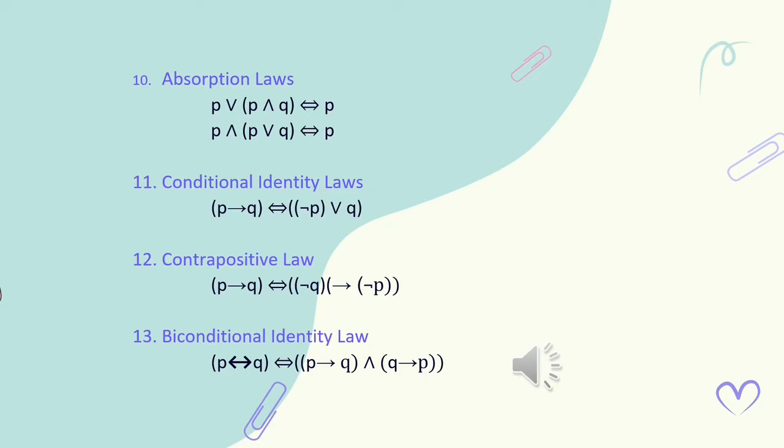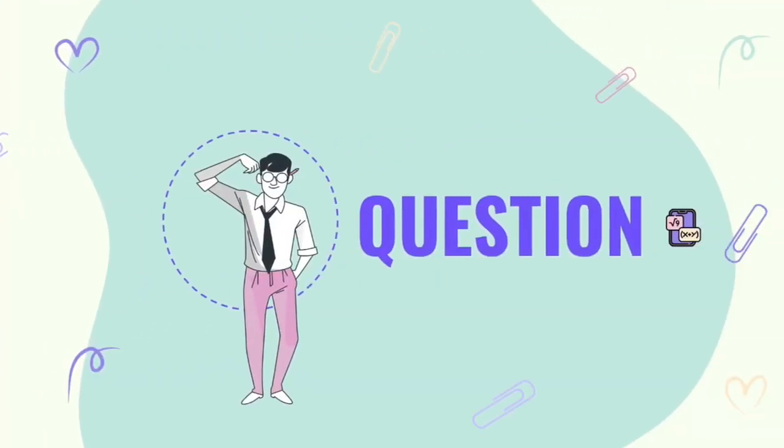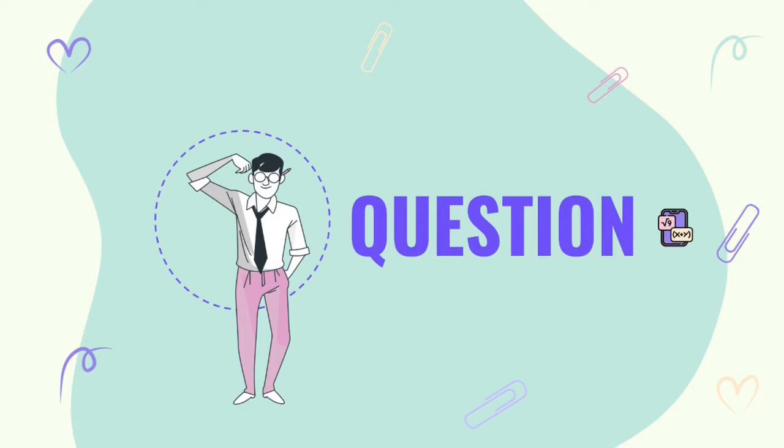Contrapositive and biconditional laws are only additional laws. Sometimes they can help us to solve the question. So here is the example of contrapositive law and biconditional law. Moving on, to understand more about this topic, let's do some exercises.